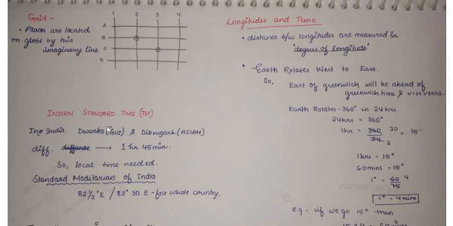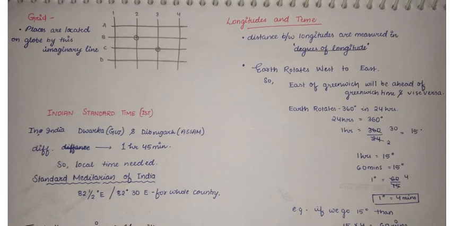In India, there is Indian Standard Time because the difference between the west and the east, that is Dwarka of Gujarat and Dibrugarh of Assam, is 1 hour 45 minutes, so a common time is needed. So the standard meridian of India is 82½ degrees east for the whole country. So our country has a single time.